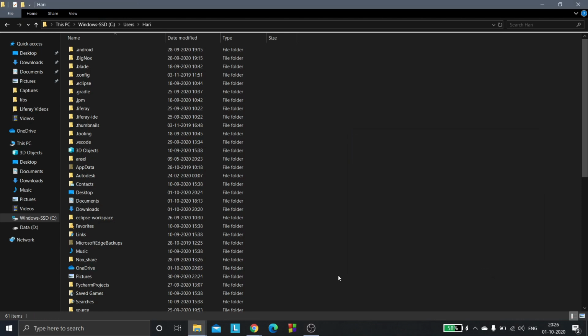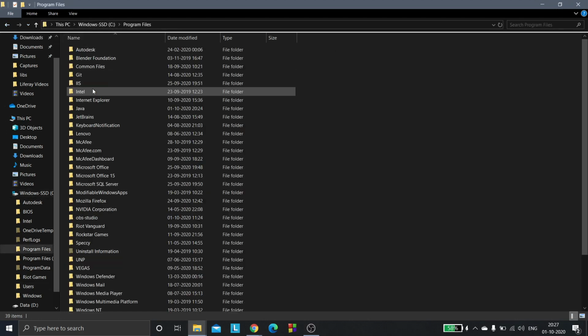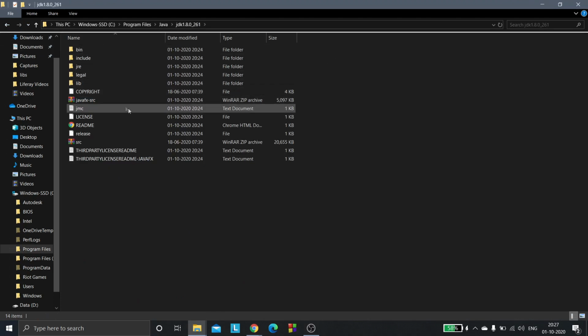So the next step is to set our Java path. Now we need to navigate to the folder where our Java has been installed. This is where my JDK has been installed. So you need to go to the JDK folder and copy the path.